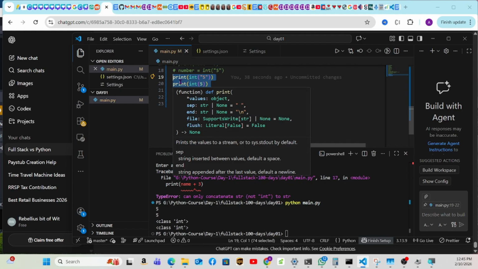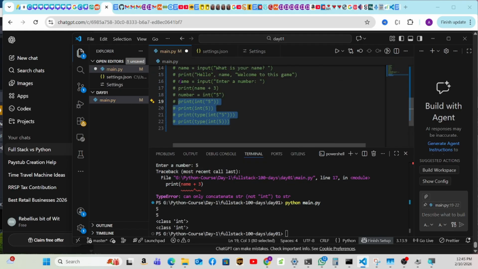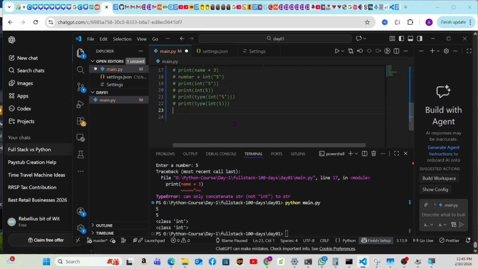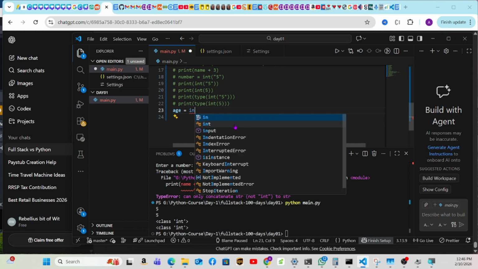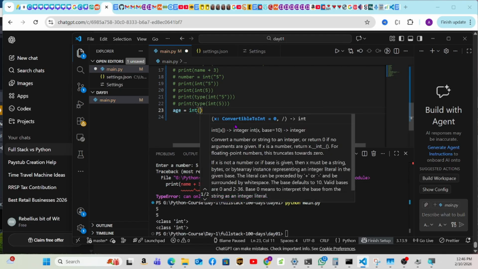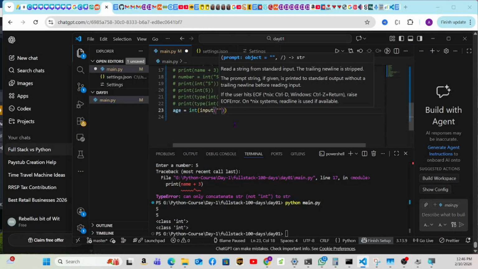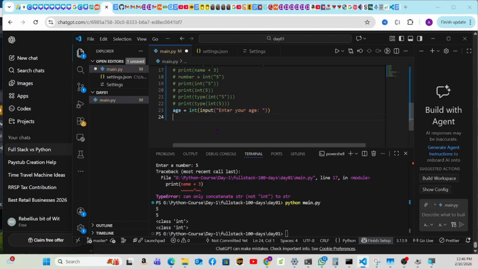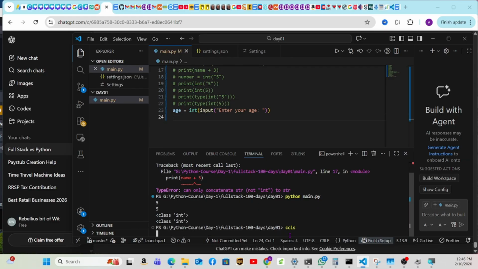If you're a beginner, great. If you're already advanced, well, at least you're refreshing your memory. So now let's try with the input, see if we can do it with the input. So we're going to say age equals, and is it input first that we do, or is it int? Can't remember. Well, let's try it. Input, and then we're going to say "enter your age", like this, and then int is going to convert the text into an integer. I think this is the way you do it. And then it's going to store it in age. I'm doing that out of my head, I didn't even check if it's correct or not. So let's give it a try.